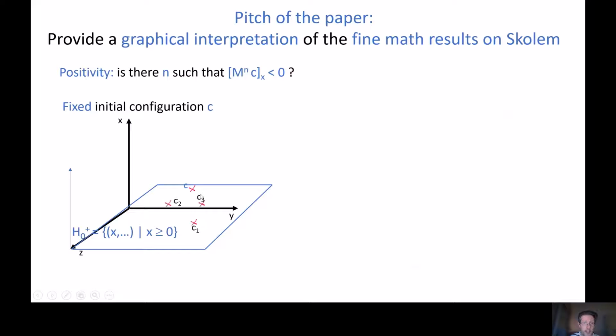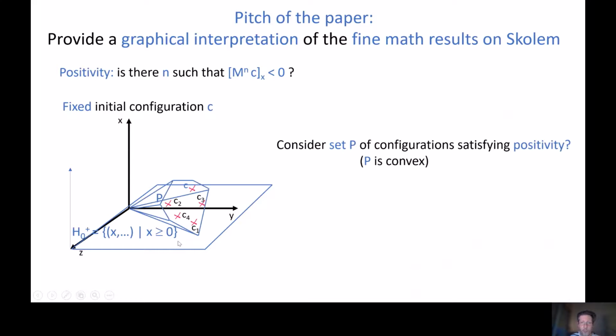So for instance, consider a configuration C, and let's see whether it's positive, which means whether all its iterates lie in the half space defined by x is positive. So this is a very hard question, right? So let's try an even harder question: try to characterize the set P of configurations which satisfy positivity. So if C is positive, all its iterates will be positive and they will all be in this set P.